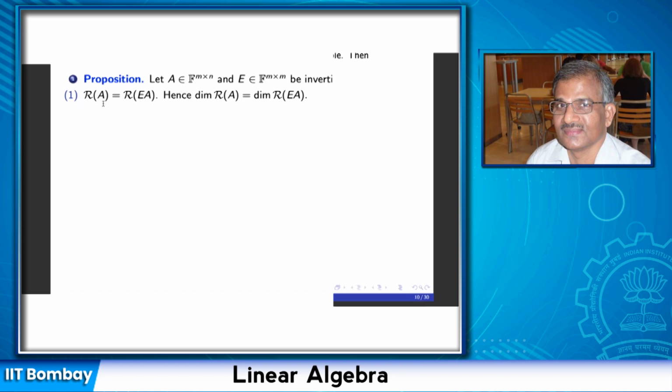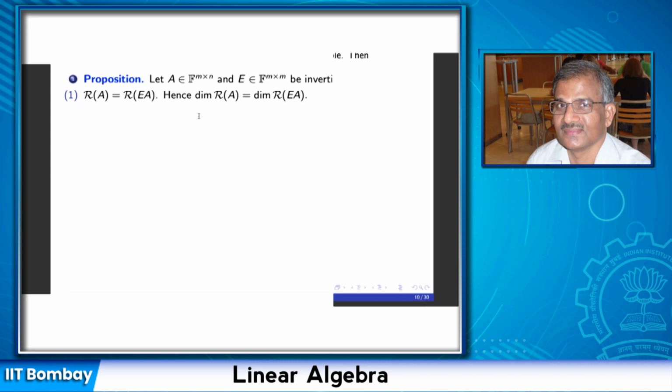Then this fact says that when I apply an elementary row operation, I convert the given matrix into a new matrix which is becoming closer to row echelon form. The new matrix EA and the old matrix A will have the same row space, and therefore the same dimension. The row space of A and the row space of E times A have equal dimension.